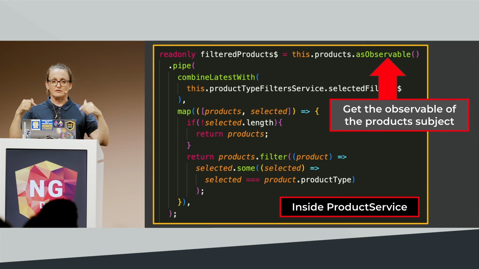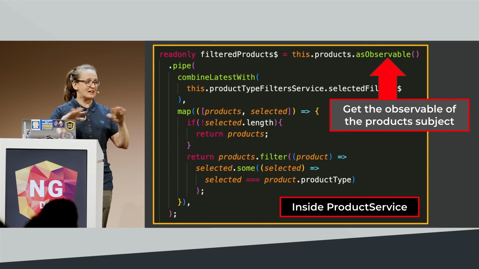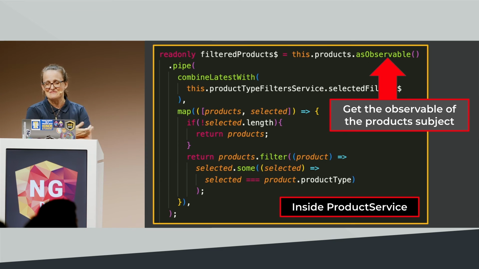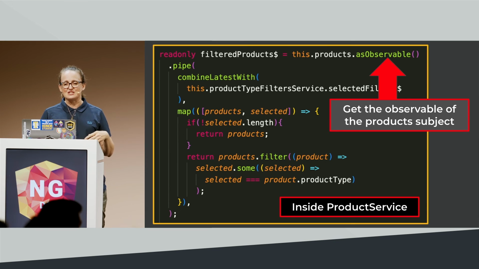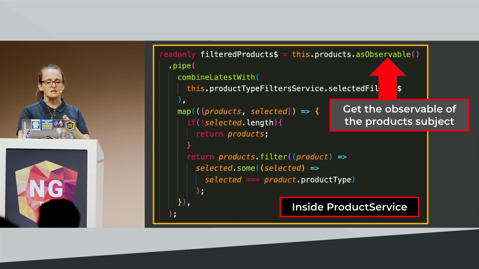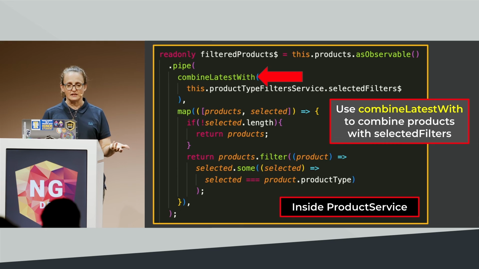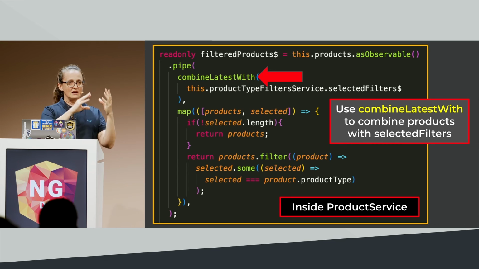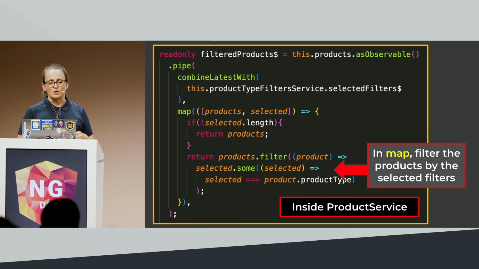And good news, I do have this code pushed up to GitHub for you, so you can look at it in its entirety. So in the product service, we're going to expose a public observable called filtered products. Again, we're going to get the observable off of the product subject. We're going to use combine latest again, and we're going to combine that with the selected filters array, which is that array of strings. And so we're going to map through that.